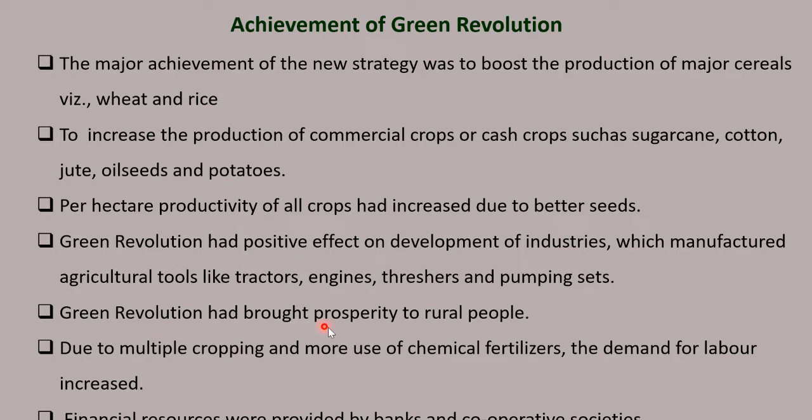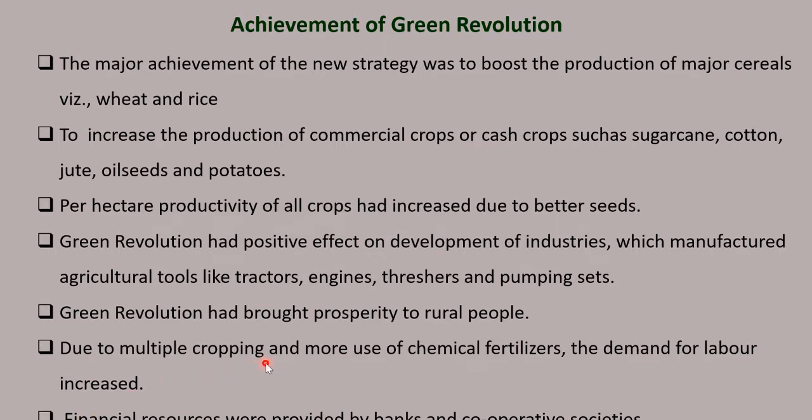Green Revolution had brought prosperity to rural people. People who are living in villages were benefited because of Green Revolution. Due to multiple cropping and more use of chemical fertilizers, the demand for laborers also increased.